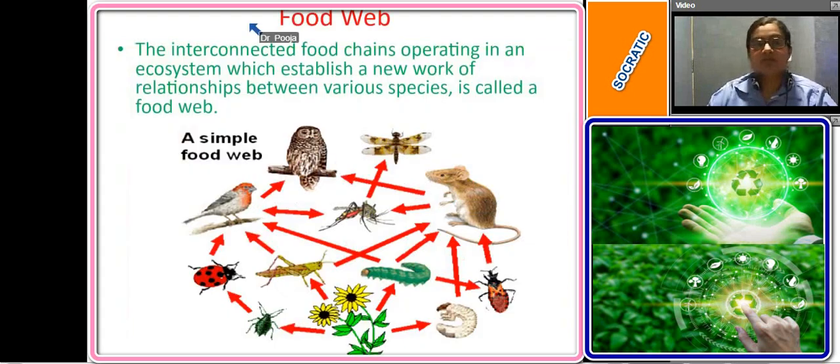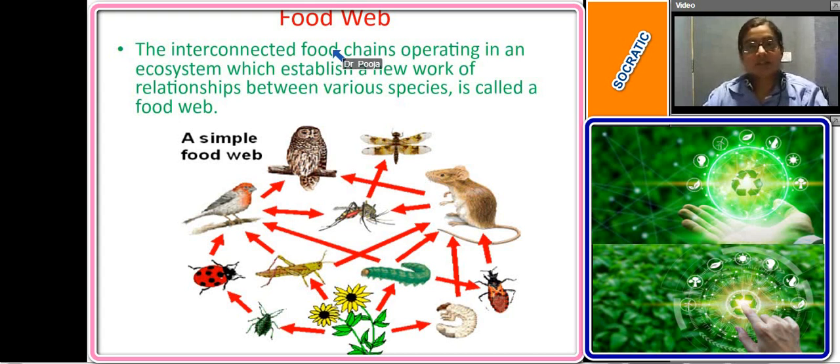अभी हमने देखा फूड चेन. Now what do we mean by a food web? Web का मतलब क्या होता है? जाली, criss-cross connection. Okay? So please write down the definition of a food web.